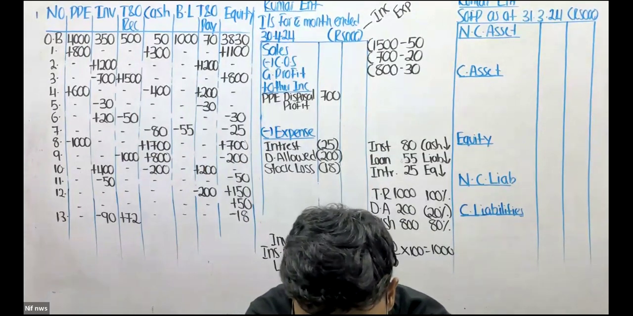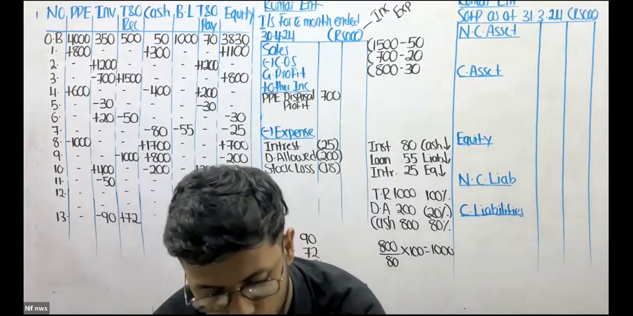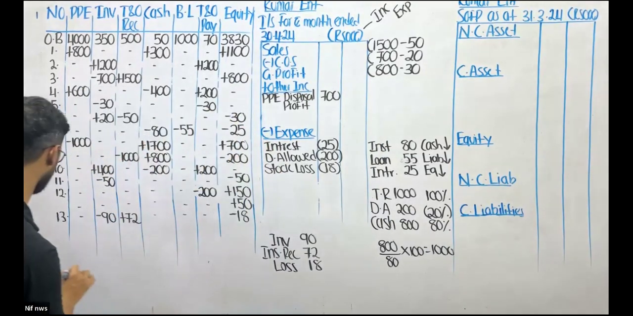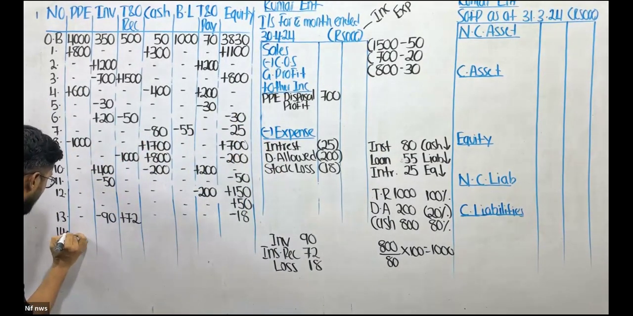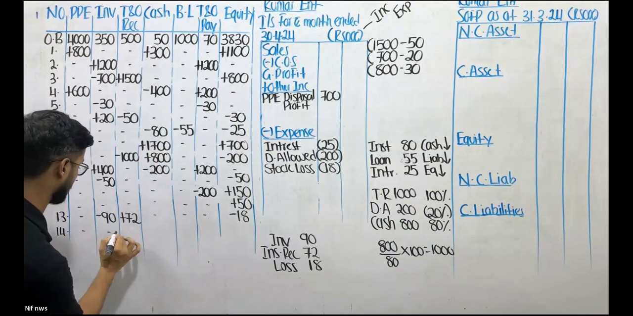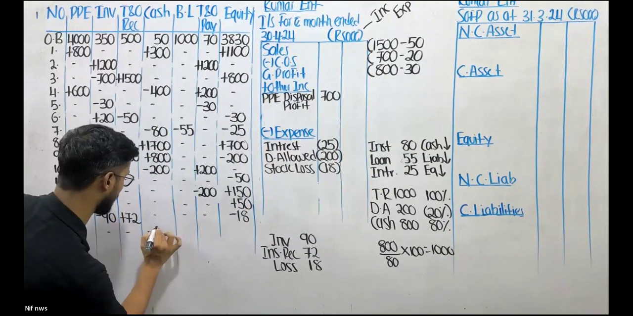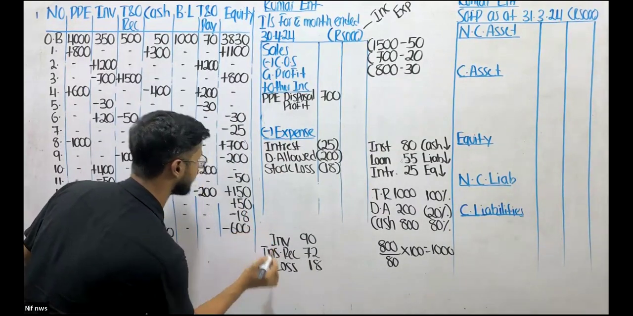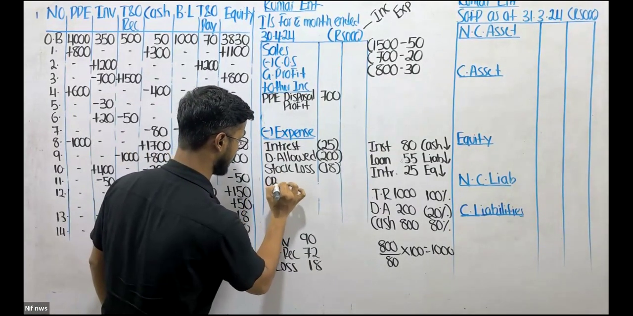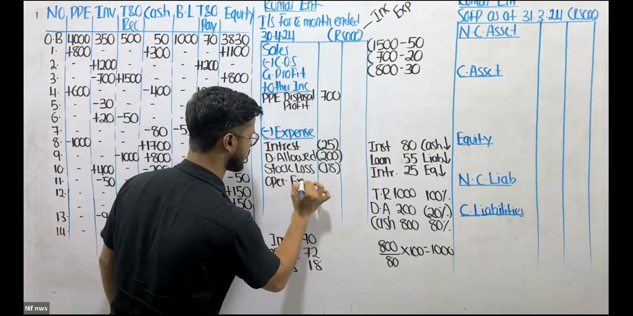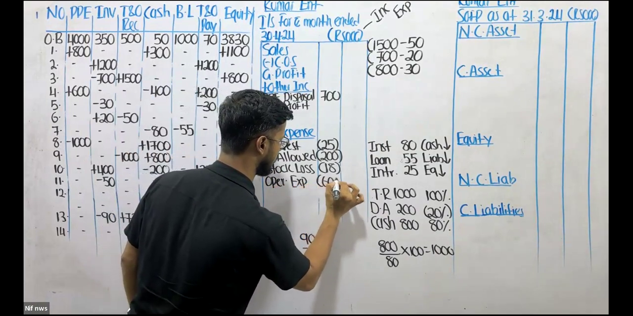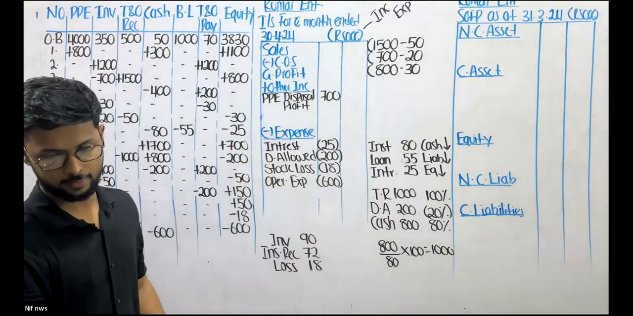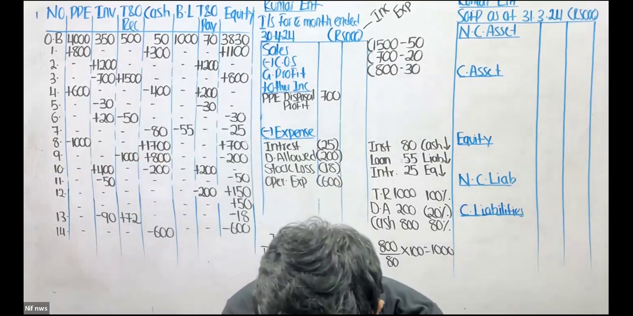14. Operating expenses 600,000 was paid for the month of April 2023. Straightforward. Let's not waste time. My cash goes down by 600. Operating expense reduces my equity 600. Operating expense, that is 600. And then the last one,